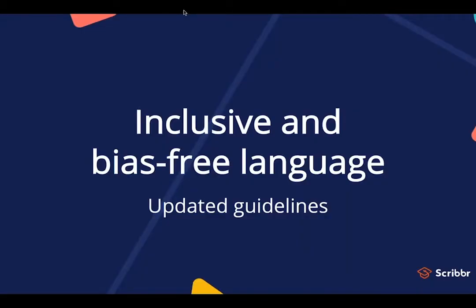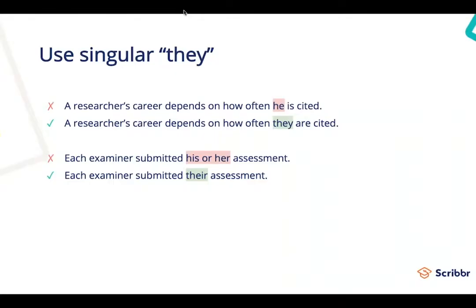Inclusive and bias-free language has some updates to its guidelines. So you're no longer using the he/she, he or she. Instead, you're using the singular they. So instead of each examiner submitted his or her assessment, you are now going to use each examiner submitted their assessment.